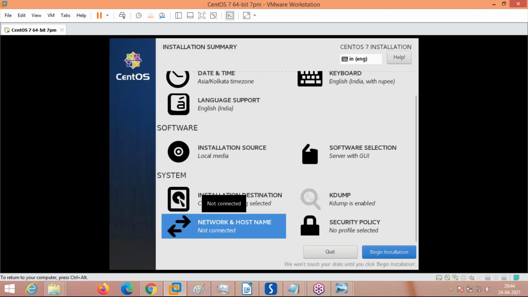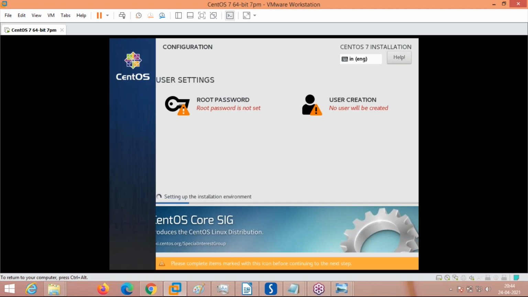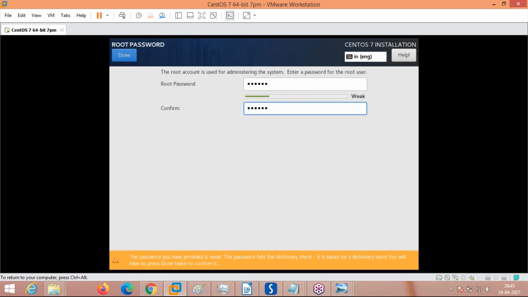Now everything is done. KDump is not required, not very important. So now I'm beginning the installation. See, it is asking for the root password. Root is the admin in Linux. You can give any password of your requirement.